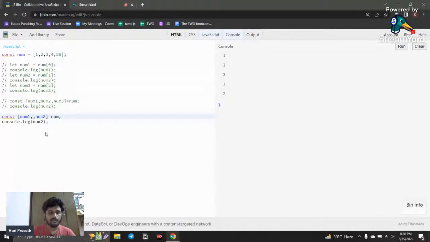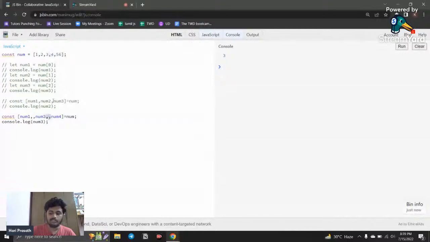For example, now if I call num3, you can see the value 3 is going to display. Here you can see the value of 3 has been displayed. If you want to leave something, you just leave a comma, give an empty, and give another comma, and you can go for another. For example, I say num4. What is the value num4 has? For the first one I have 1 and I leave that, so this value is left. For the third one we have num3, and the fourth one I leave.